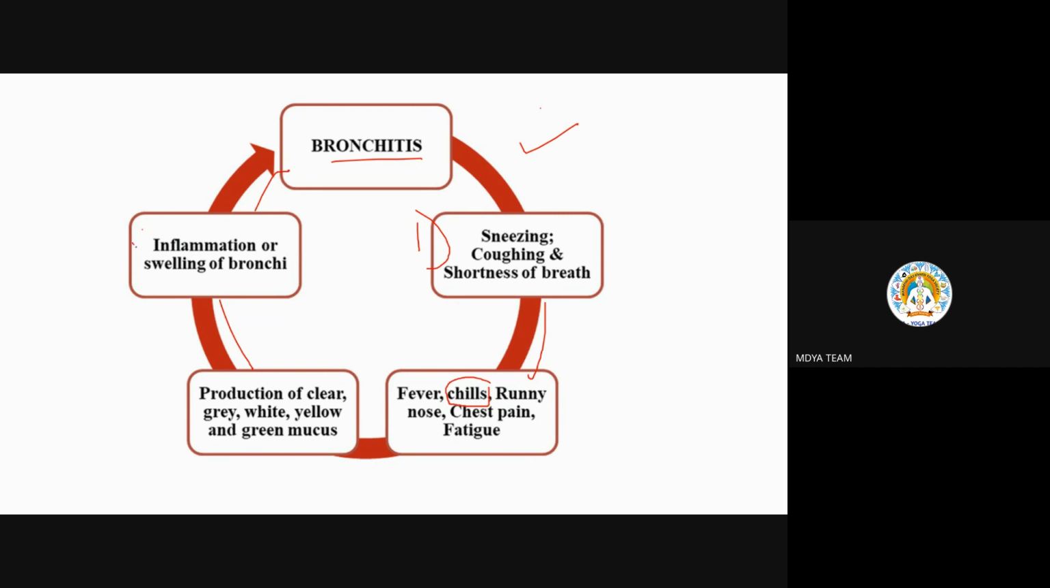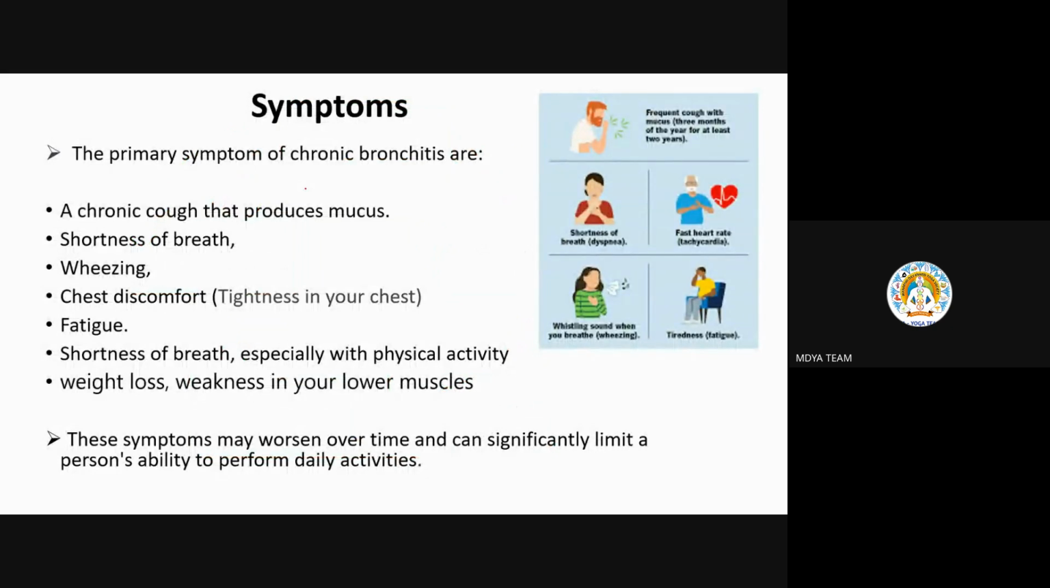Okay, then inflammation happens, and further this inflammation will lead to bronchitis. Okay, this is a little summary only. Then we move towards the symptoms. There are some primary symptoms of chronic bronchitis. These are chronic cough that produces mucus. Of course, the cough will produce mucus.